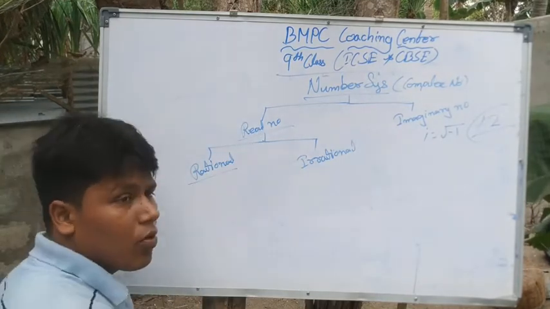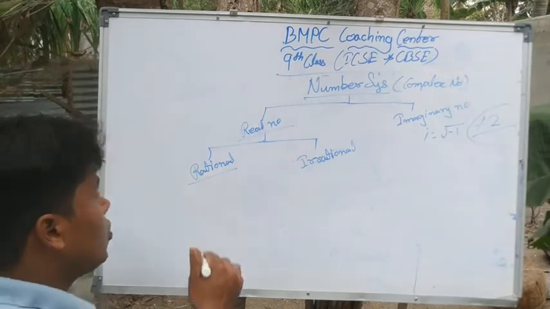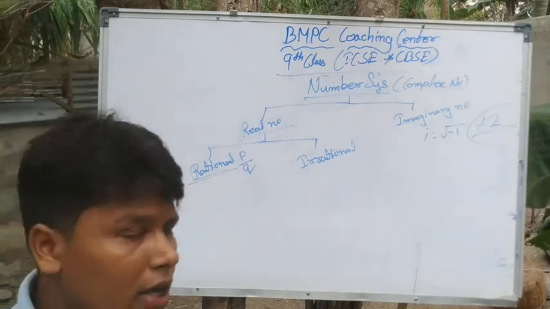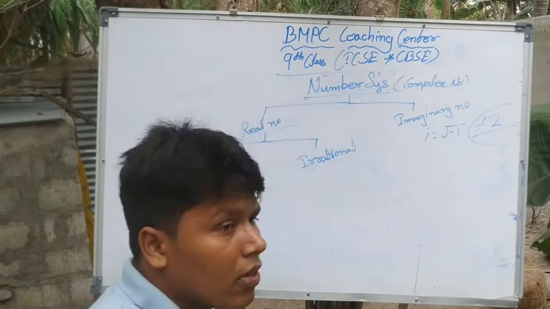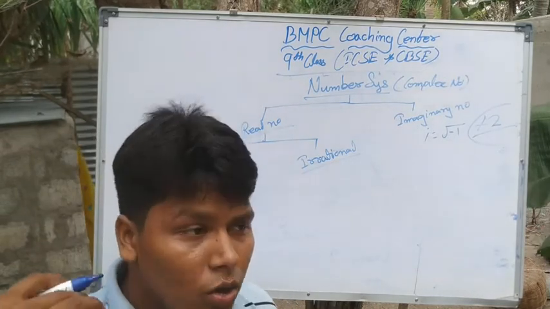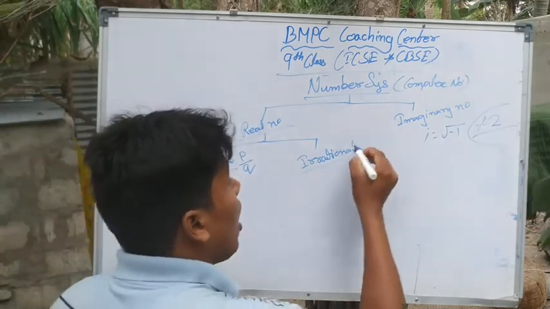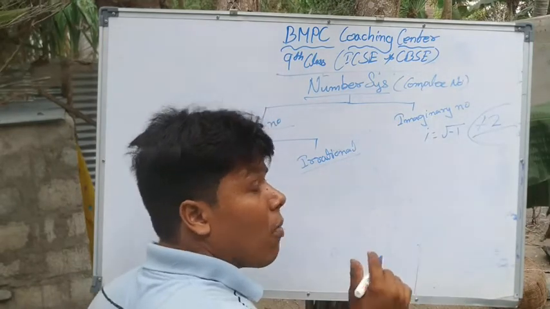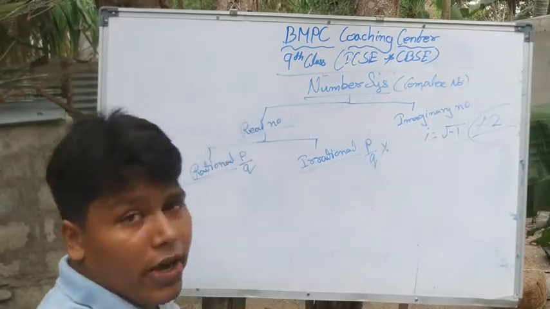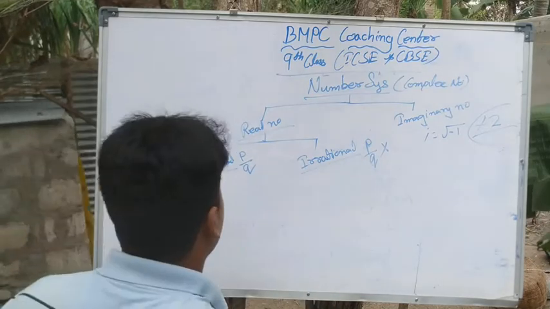Rational numbers. What is a rational number? The number which can be written in the form of p by q. All such numbers are called rational numbers. Irrational numbers: after removing rational numbers, what remains are all irrational numbers. Or, the number which cannot be written in the form of p by q is called an irrational number. Clear?